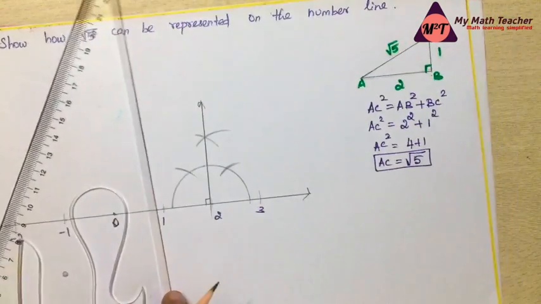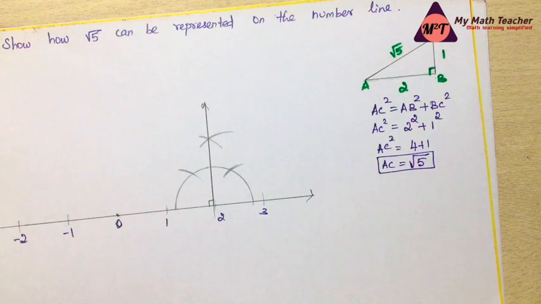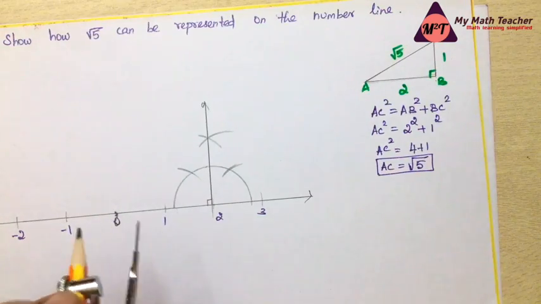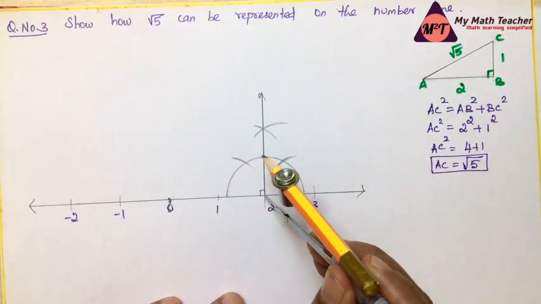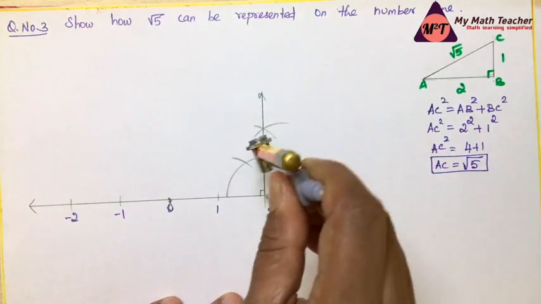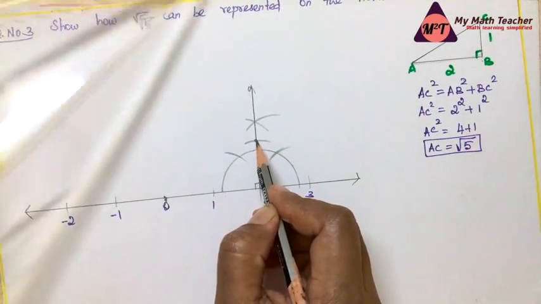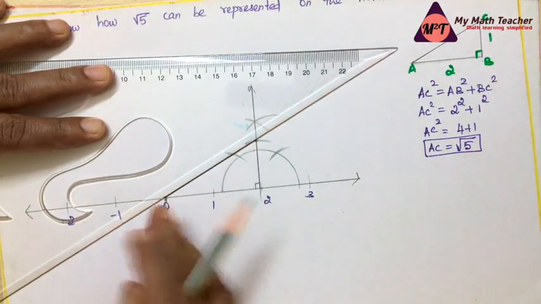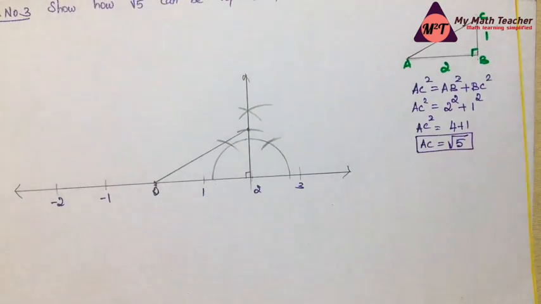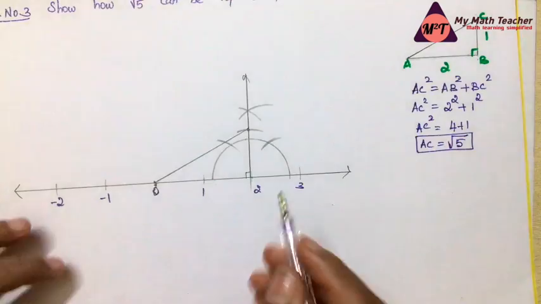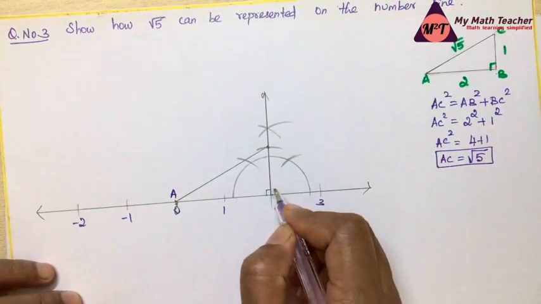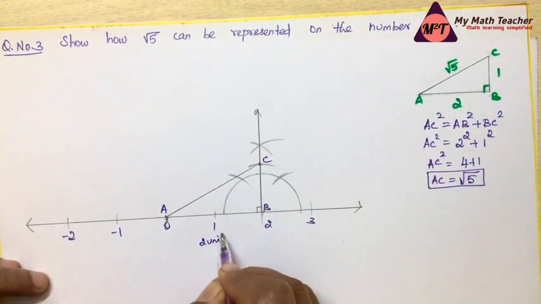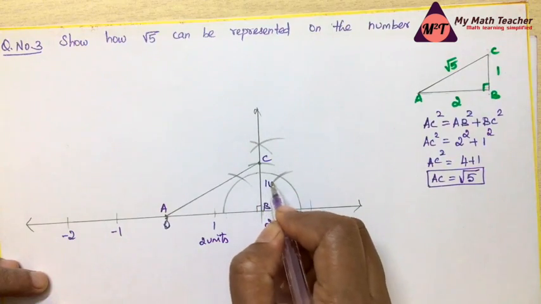So from here we need to make 1 unit. How to make 1 unit? Just measure from here, measure from 0 to 1 is a 1 unit distance. From this at point 2 make 1 unit. Okay, this is exact measurement of 1 unit. Join 0 to this 1 unit, which will make a right angle triangle. So now we can name this right angle triangle as A, B and C. So A to B, this is 2 units, and B to C is 1 unit.